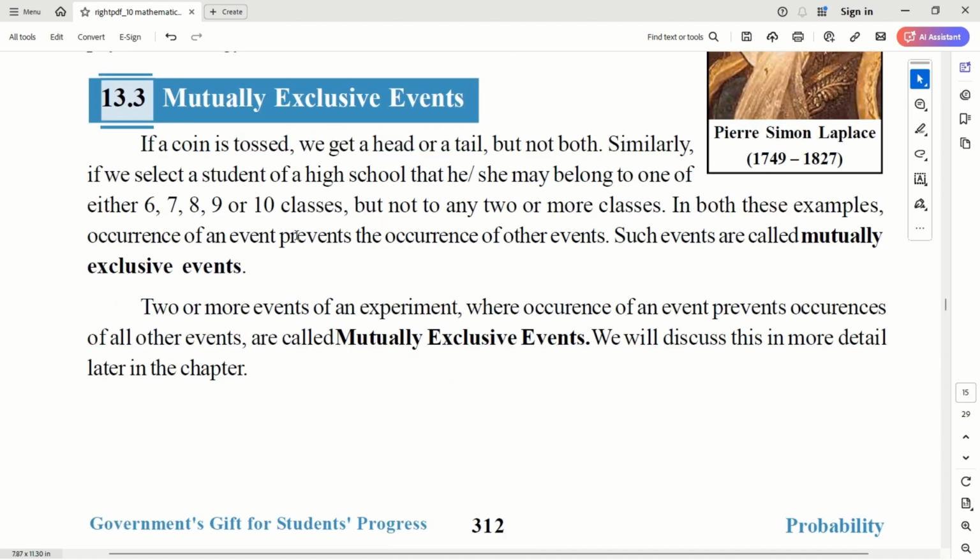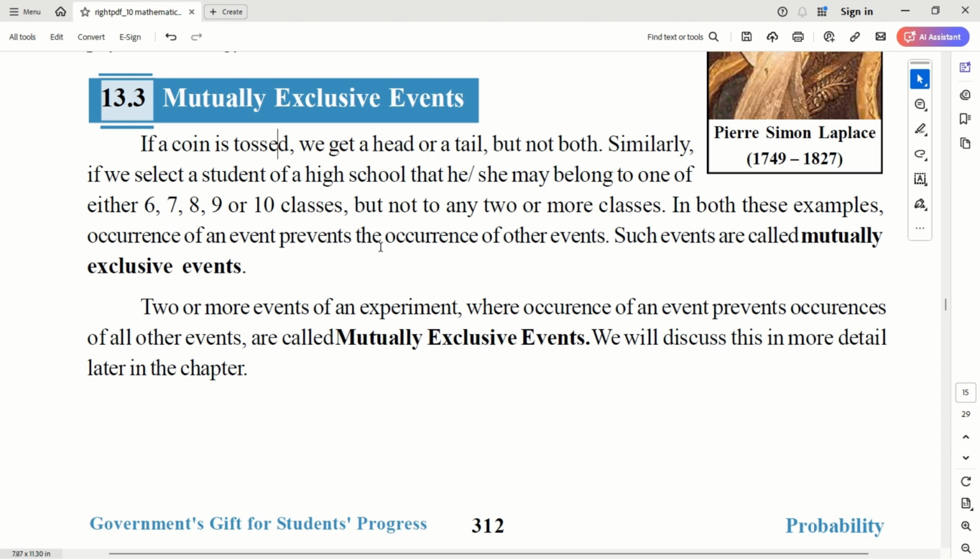Okay, and we need to understand the next topic, mutually exclusive events. The term itself tells something. The events are mutually exclusive, which means if a coin is tossed, we get head or tail, but not both. Correct? So if you get heads, only heads is possible. Now in that experiment, there is no possibility of tails. If you get a tails, only tails is possible, not heads. So either you get a heads or a tail. They're mutually exclusive. And this is what is mutual exclusivity of the events.